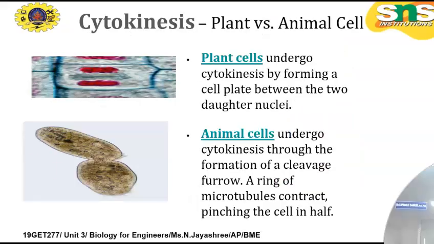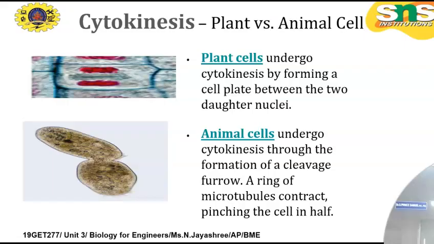Cytokinesis: plant versus animal cell. Plants undergo cytokinesis by forming a cell plate between the two daughter nuclei, whereas animal cells undergo cytokinesis through the formation of a cleavage furrow, a ring of microtubules contracting and pinching the cell in half. This is cytokinesis.